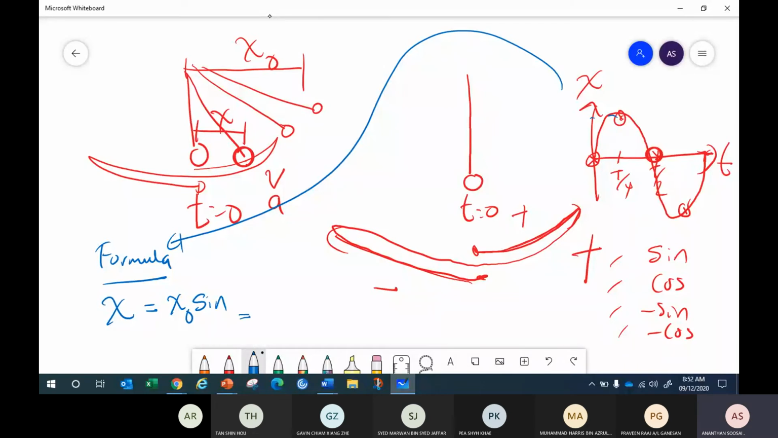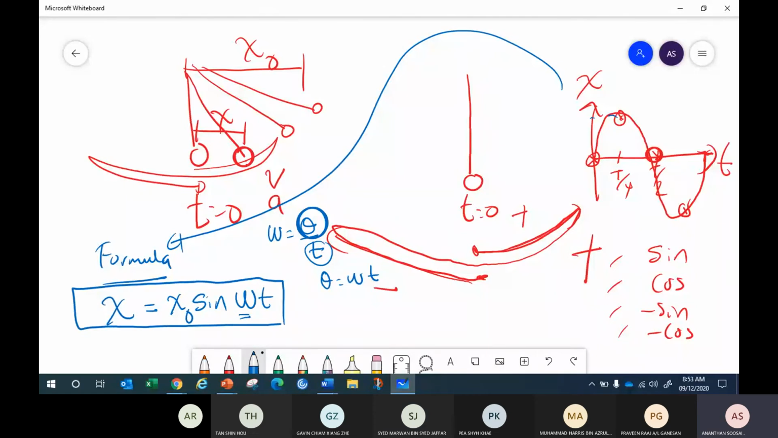How do you write the angle in terms of time? I want the angle to be in terms of time. How are time and angle related? Omega equals theta over t, right? So angle and time are related. So how do you write theta? Omega t. So yes, omega t. This is the formula for displacement. The first formula, for displacement.